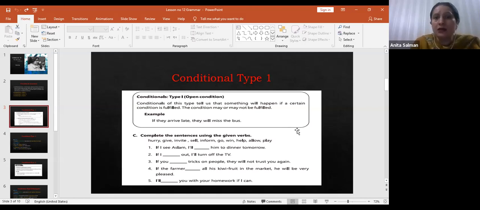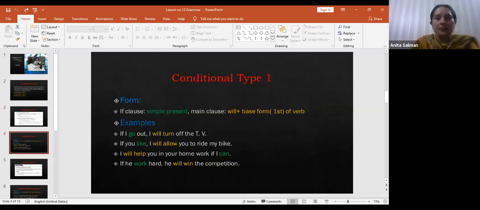For example, I'm going to read sentence number 1 only. If I see Aslam, I will invite him to dinner, right? Or you can see here, I have written here. Okay. If I go out, I will turn off the TV. Can you see? If clause is there and main clause is also there. If clause, you can see go. What is go? Simple present tense, right? And in the main clause, what is used? Will turn, simple future tense.